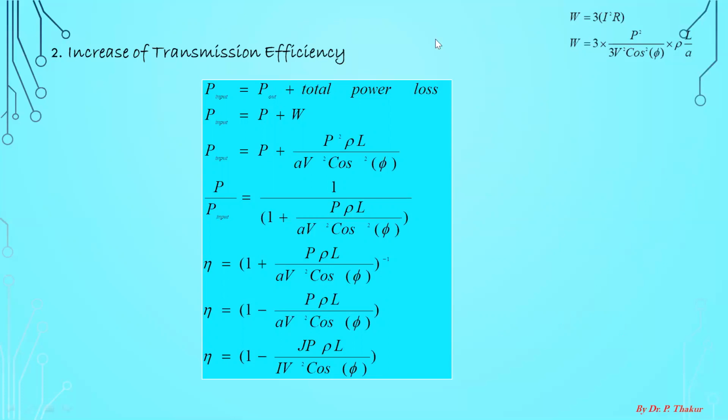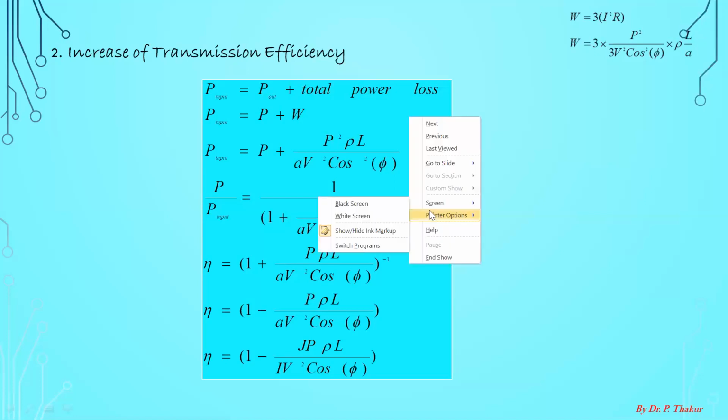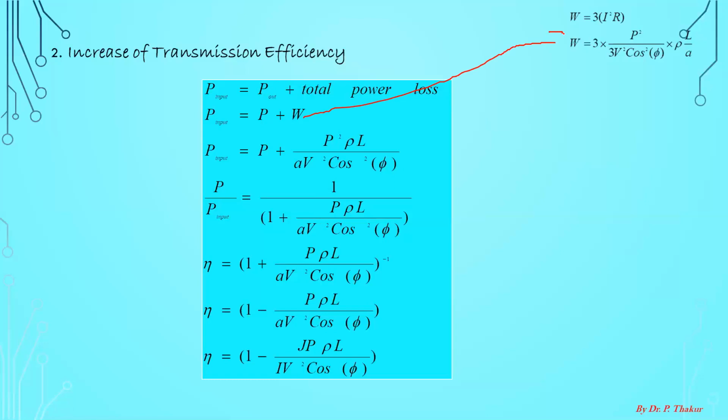For this, as you know, the input power will always be equal to output power plus loss. Here output power is P and loss is W. This loss is already derived in the previous slide, which is equal to this. So you can substitute the value of W here.